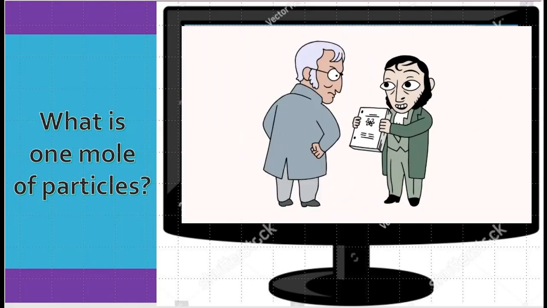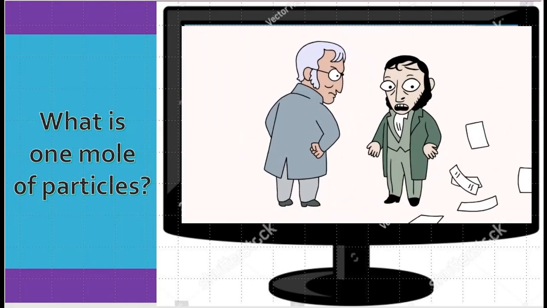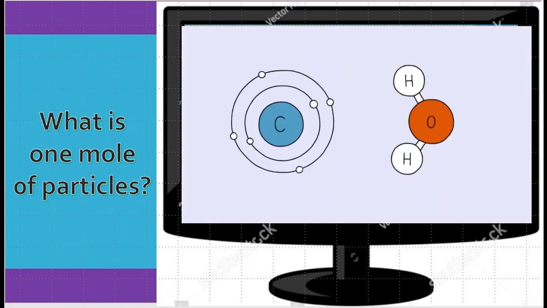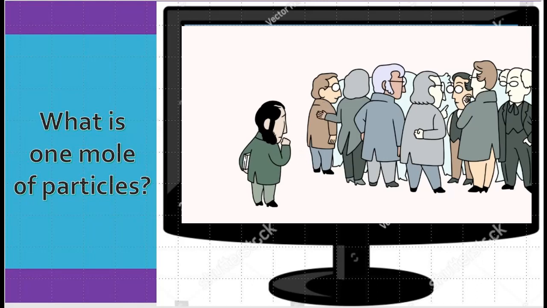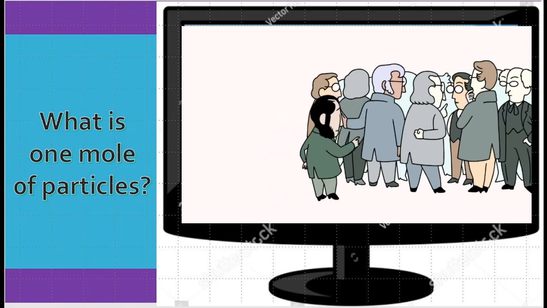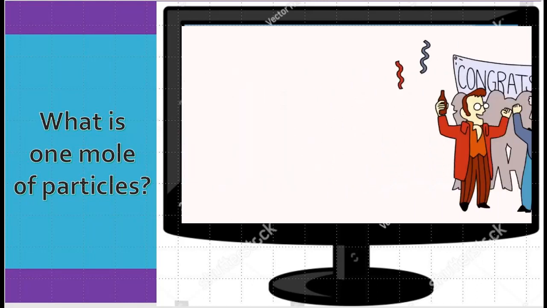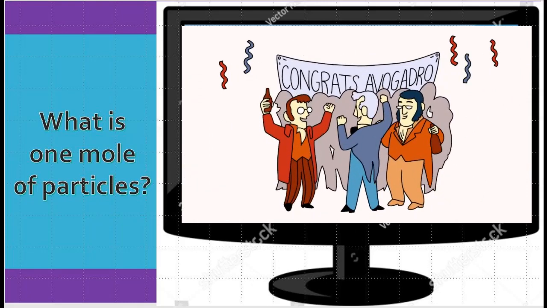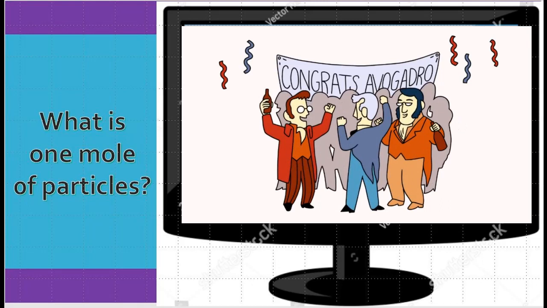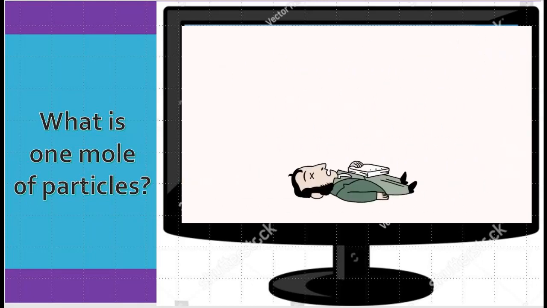Unfortunately for Avogadro, most scientists didn't accept the idea of the atom, and there was no way to prove he was right. There was no clear difference between atoms and molecules. Most scientists looked at Avogadro's work as purely hypothetical and didn't give it much thought. But it turned out he was right. By late 1860, Avogadro was proven correct, and his work helped lay the foundation for the atomic theory. Unfortunately, Avogadro died in 1856.